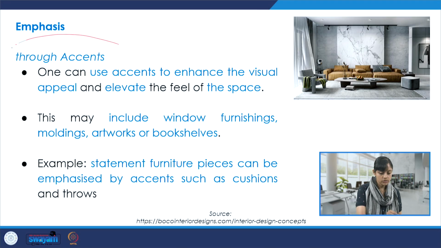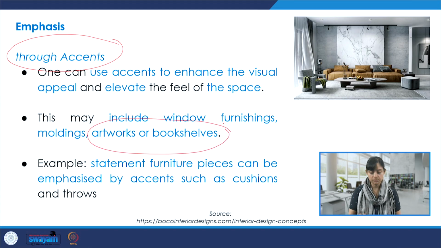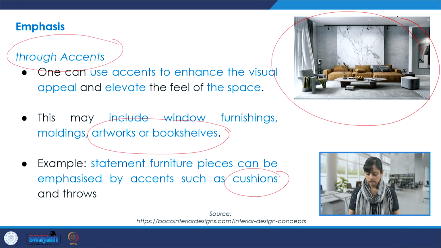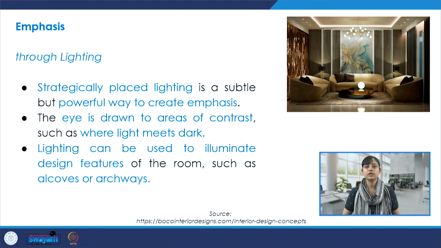Now, if we talk about emphasis through accents, one could use accents to enhance the visual appeal and to elevate the overall feel of the space. It could include window furnishings, moldings, some artworks, even furniture pieces like bookshelves. And statement furniture pieces can also be emphasized by accents such as cushions, etc. Like we see an example over here. So, these are the sources for the images basically, wherever we have tried to draw references from.